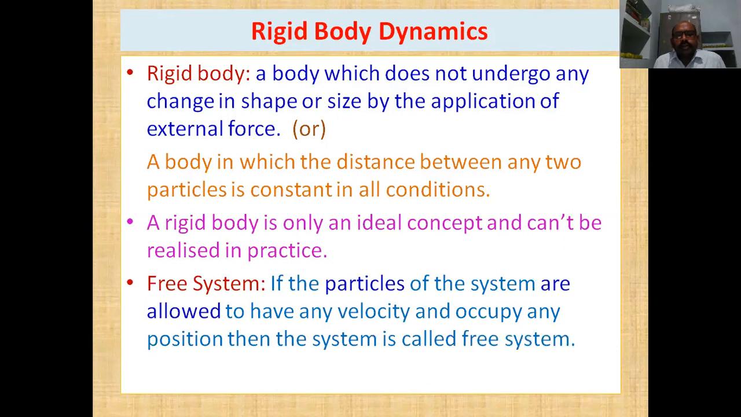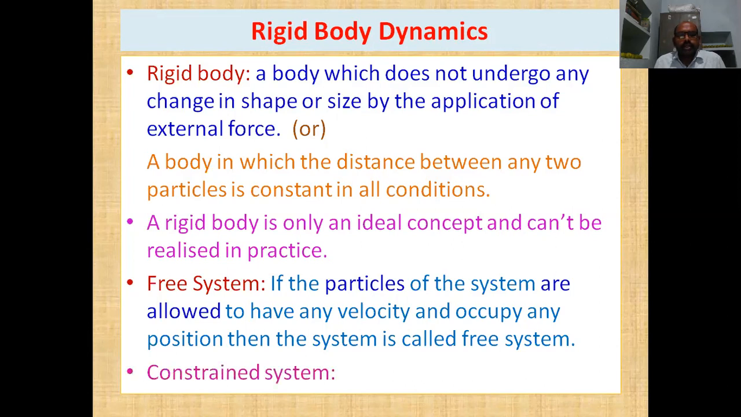If the particles of the system are allowed to have any velocity and occupy any position, then the system is called a free system. So, in a system, the particles can attain any position and any velocity. That means the particle can attain any position means they can move anywhere and they can attain any speed also. So in that case, the system is said to be free system.